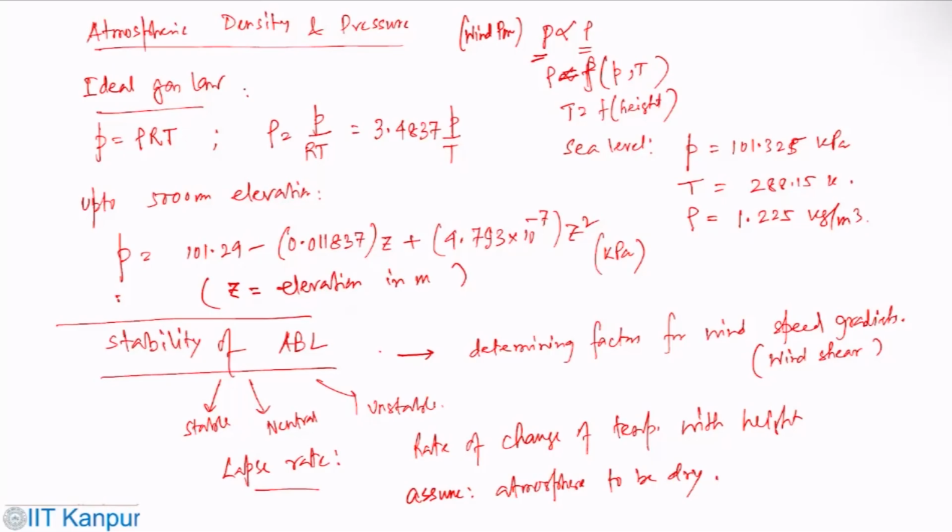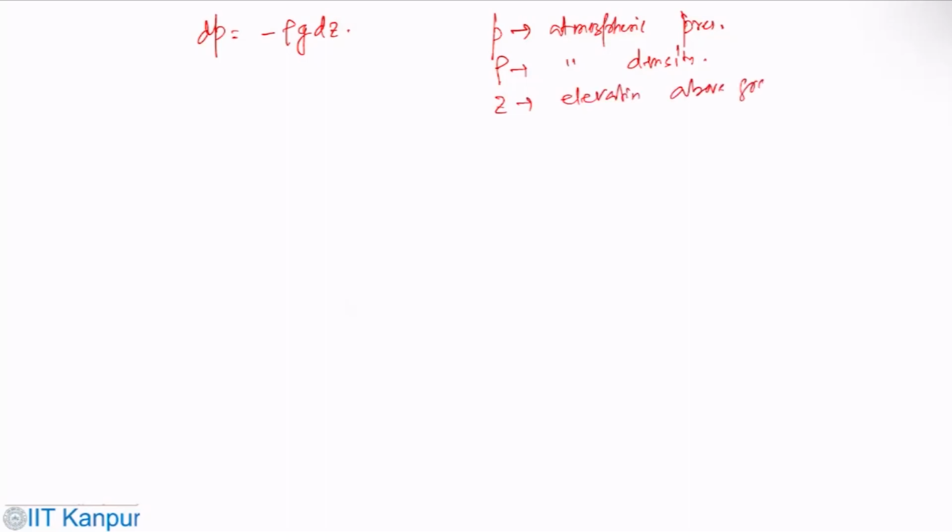And what we can write is that dP, the change in pressure, is minus rho g dz, where P is atmospheric pressure, rho is atmospheric density, Z is elevation above ground,